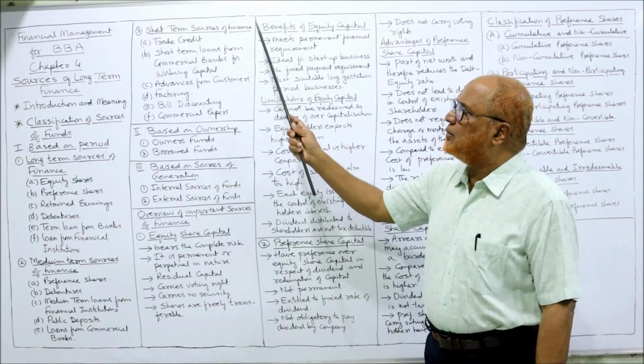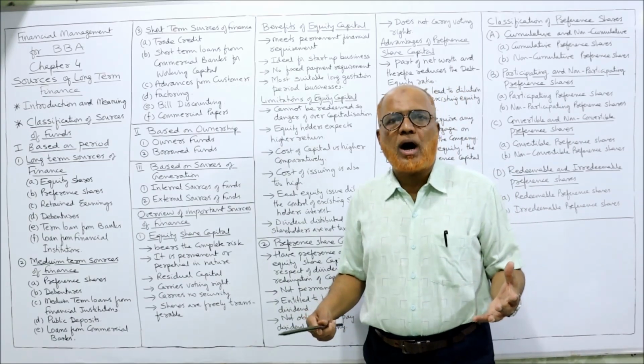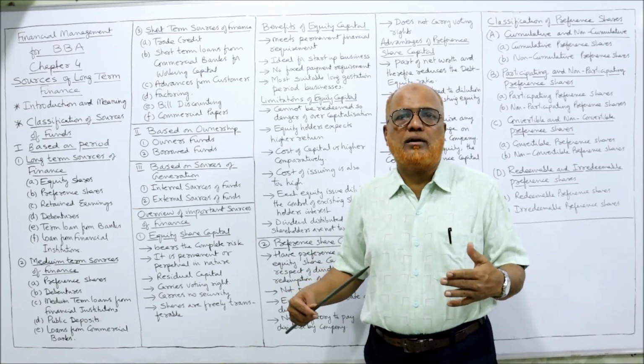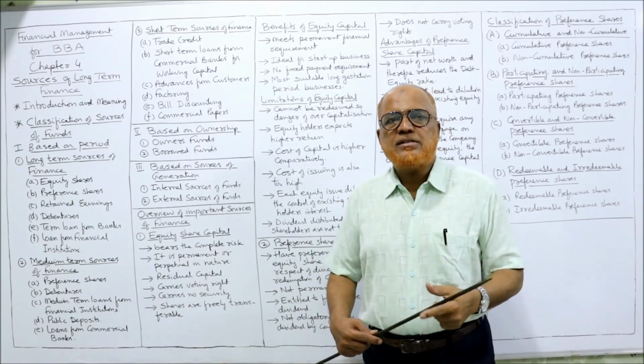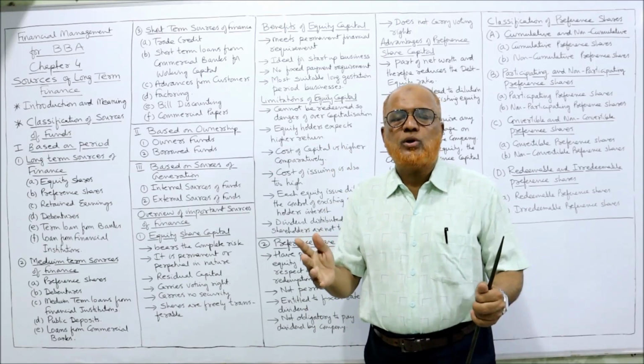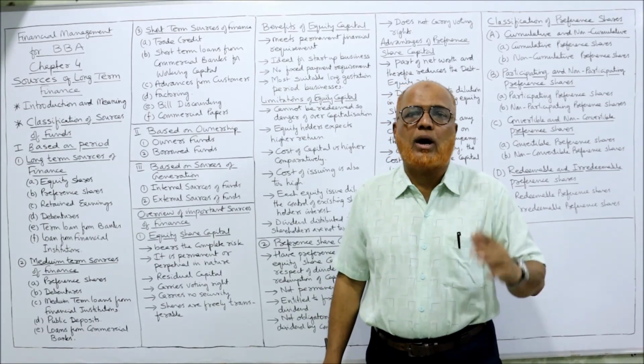Next comes short-term finance, the short-term source of finance. This is the finance required by the business for a very short period, from time to time, within 1 year. That means the amount has to be repaid within 1 year. This short-term funds requirement is called working capital requirement.